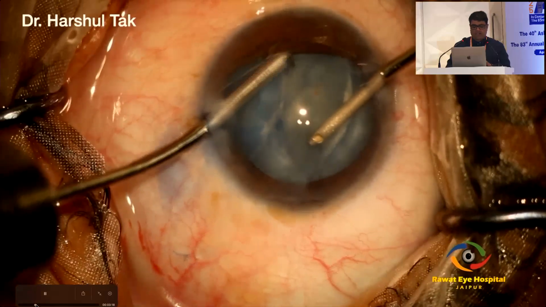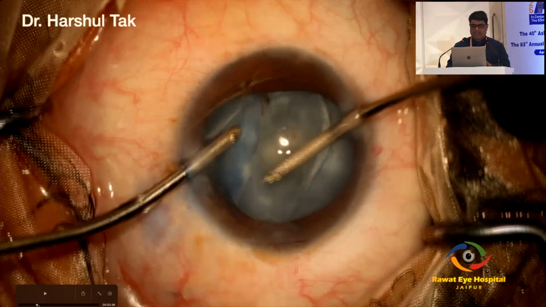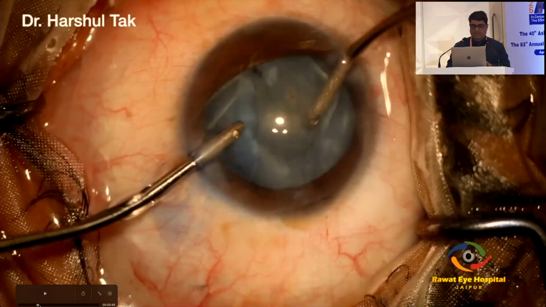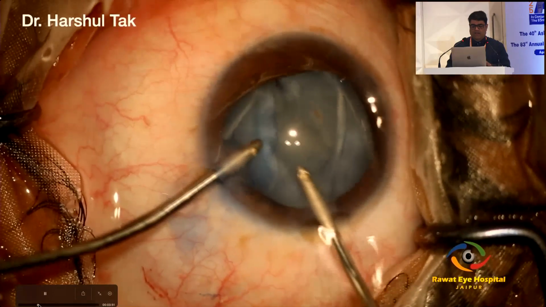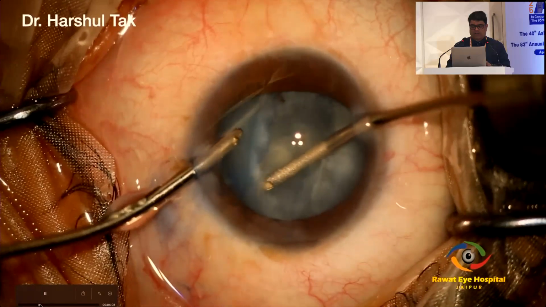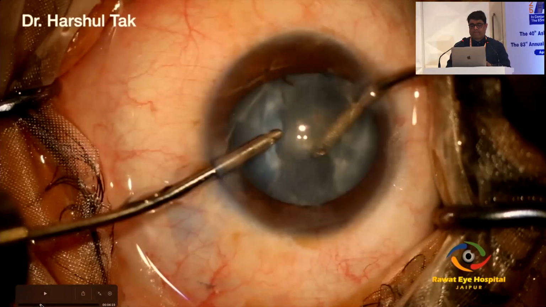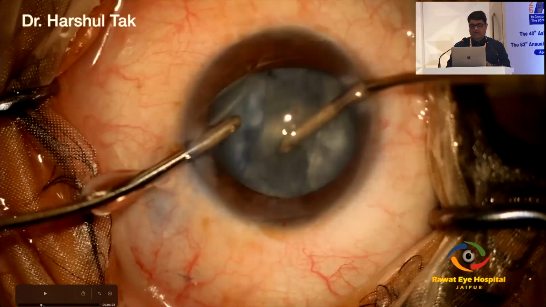So you need to be gentle, you need to be meticulous. Just take off the cortical matter, going from a different port. You need to go very slow.